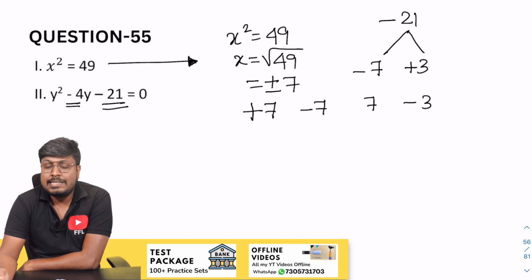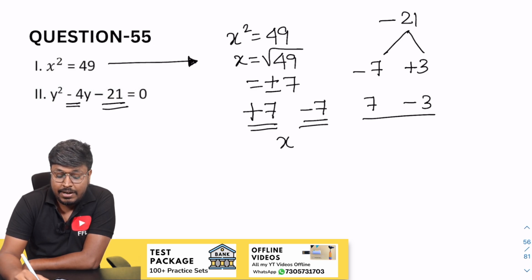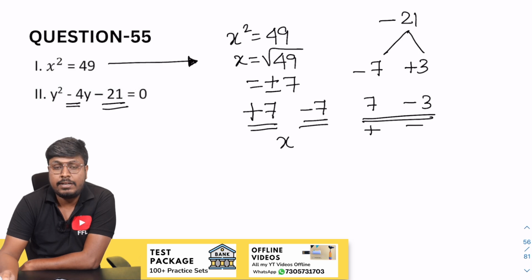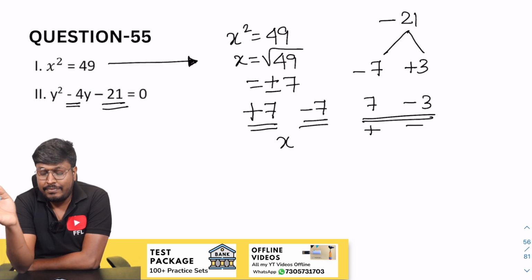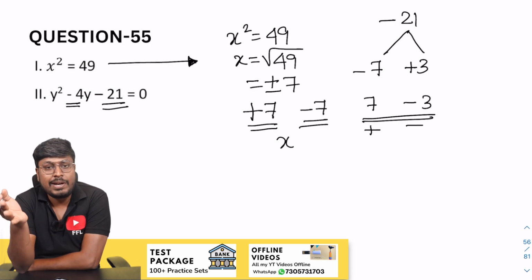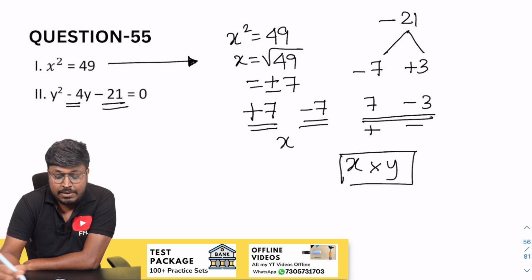So just see, the answer is that the relationship cannot be established. Why? Because there is 1 plus value and 1 minus value in the factor of x, and in the factor of y, 1 positive value, 1 negative value. Always, if you have 1 positive and 1 negative in one factor, and in the other factor also 1 positive and 1 negative, definitely the relationship cannot be established. So this will be the answer for question number 55.